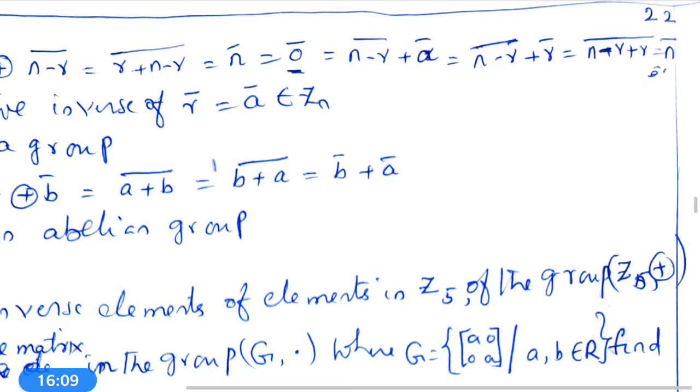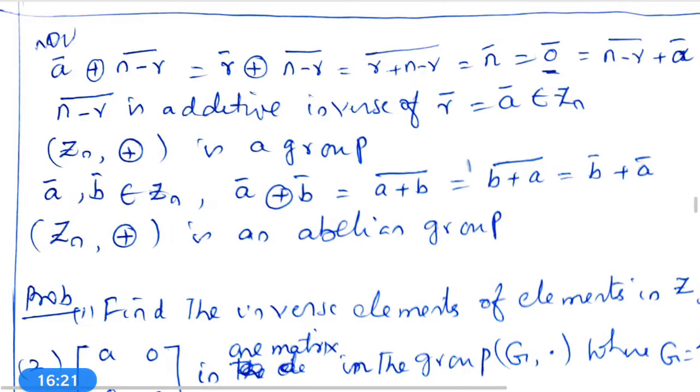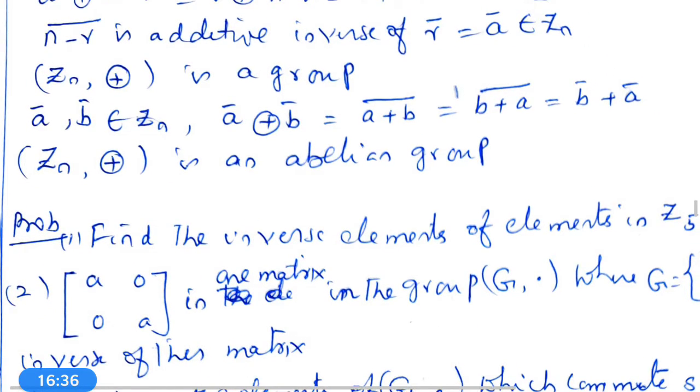That implies bar N minus R plus A bar is equal to bar N minus R plus R bar, which is equal to bar N minus R plus R, equal to N bar. Therefore, bar N minus R is the inverse of R bar, which is equal to A bar, belonging to Zn. Therefore, Zn, circle plus is a group.